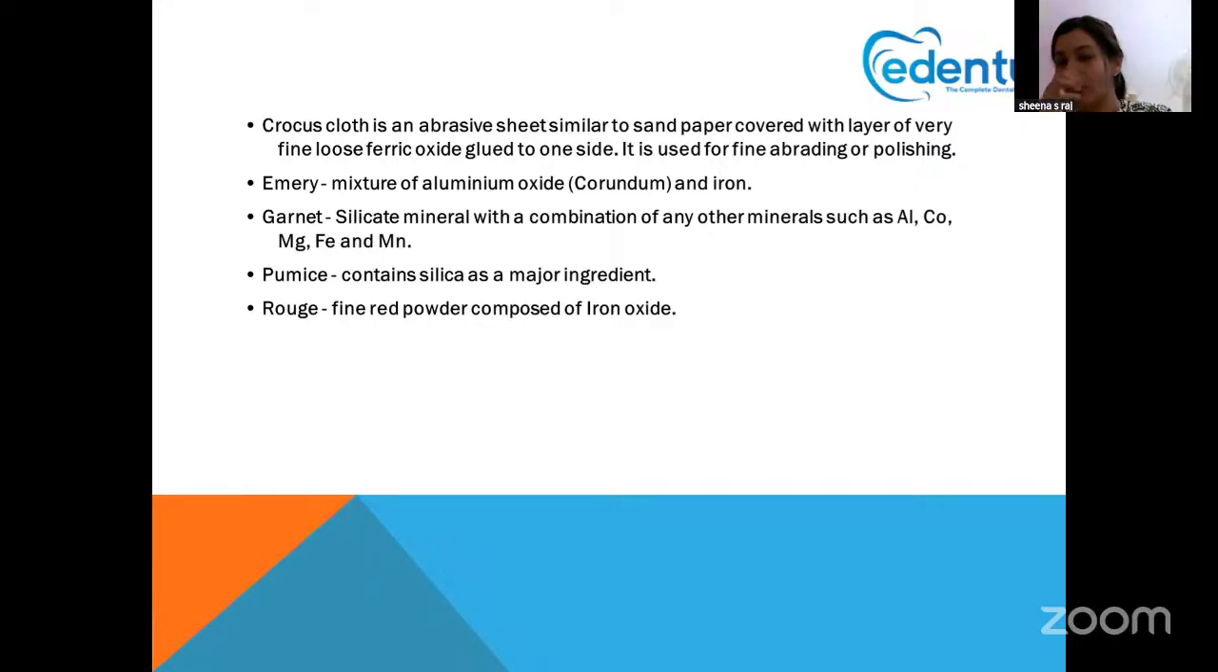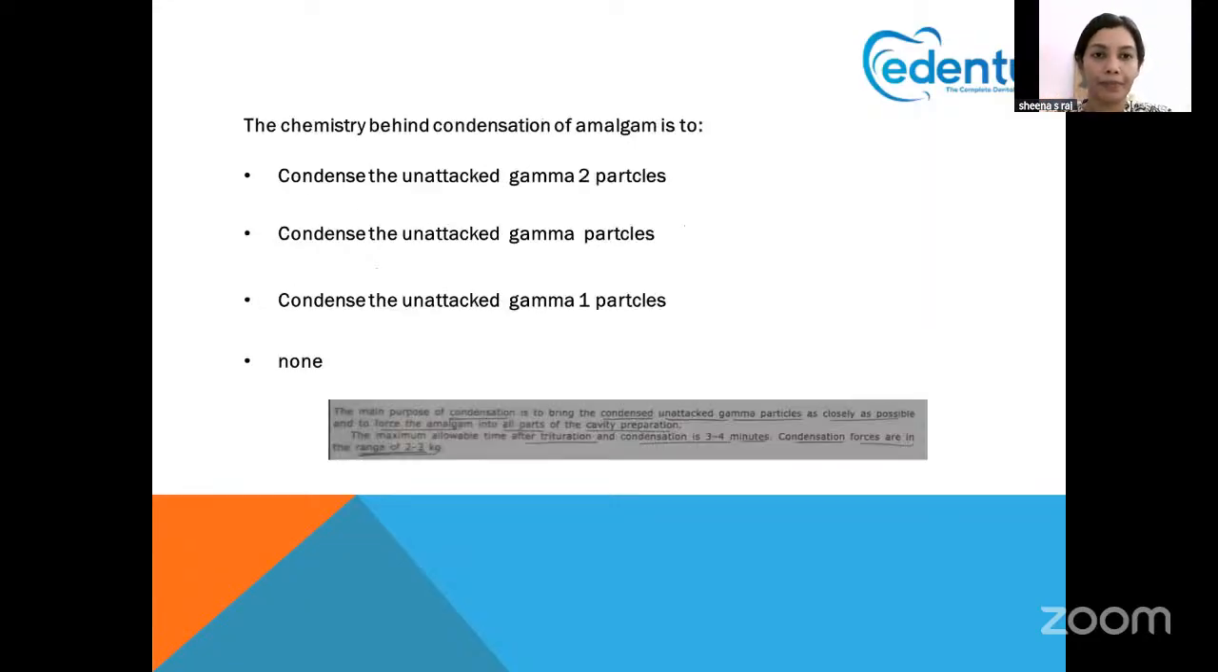Garnet is a combination of a large amount of minerals like aluminium, cobalt, magnesium, ferrite, manganese, etc. Pumice's main content is silica. Keep in mind, rouge, as I already told, is a combination of iron. Wherever you hear rouge, it consists of iron.